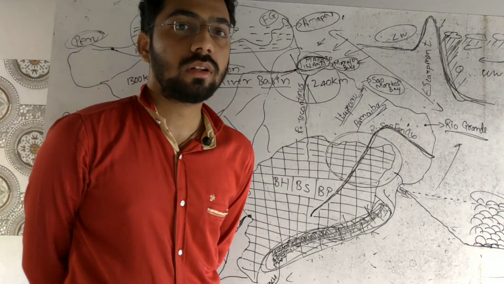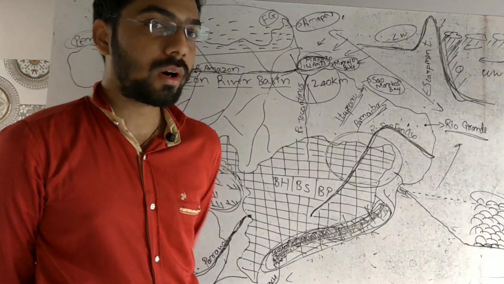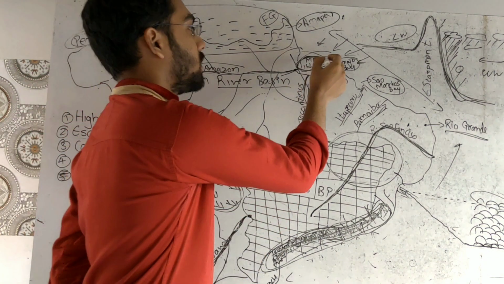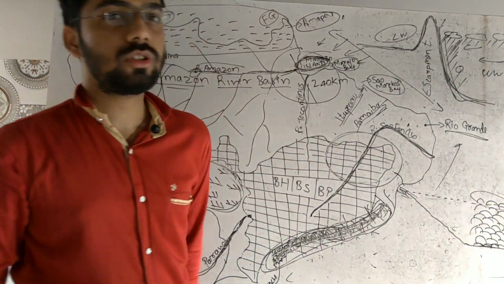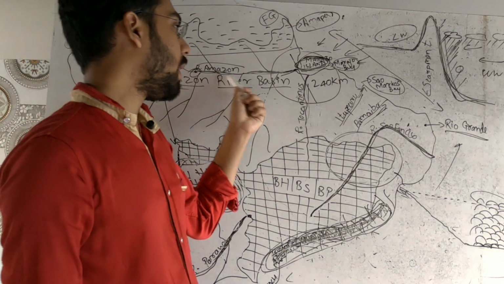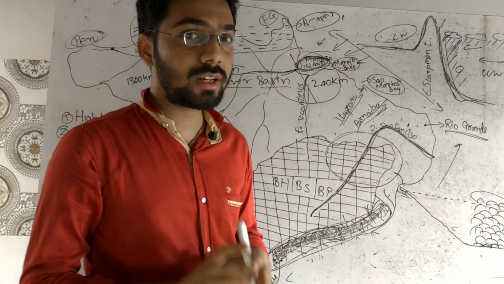What we can see in Brazil, the island part, the largest coastal island is the Marajó Island, and it is formed by the depositional work of the river Amazon and river Tocantins. Why Tocantins and Amazon?